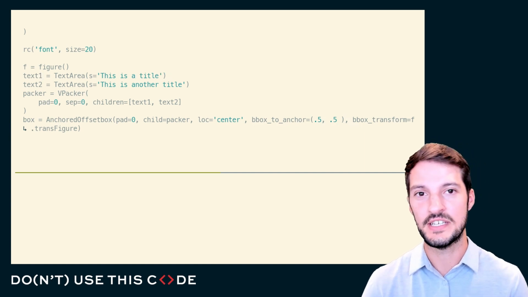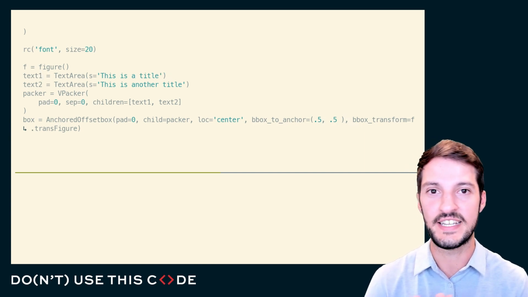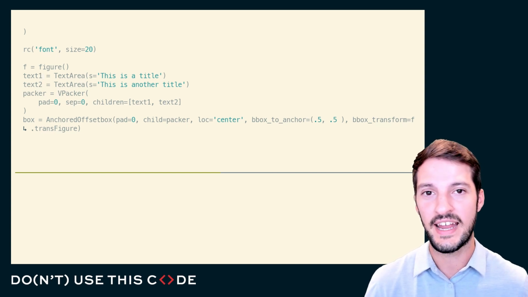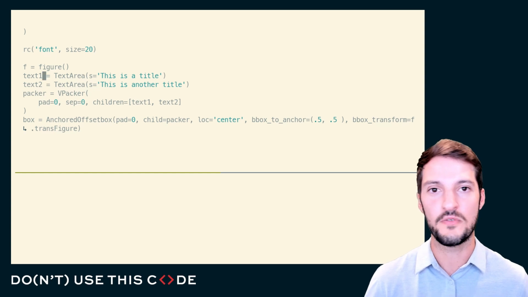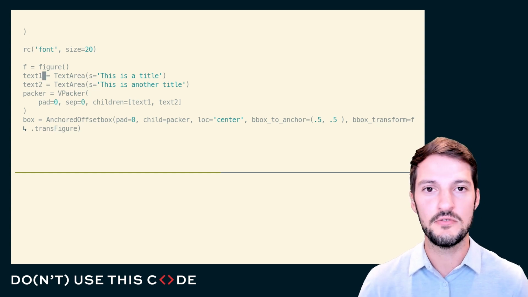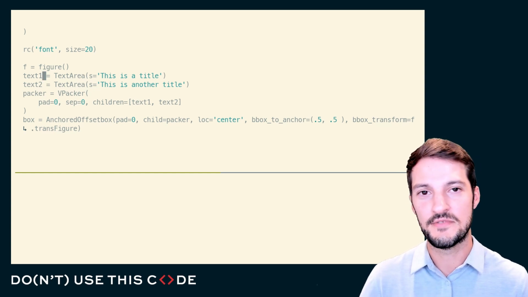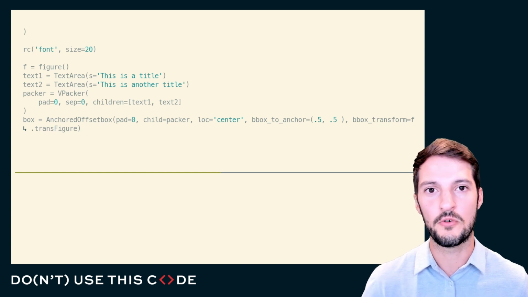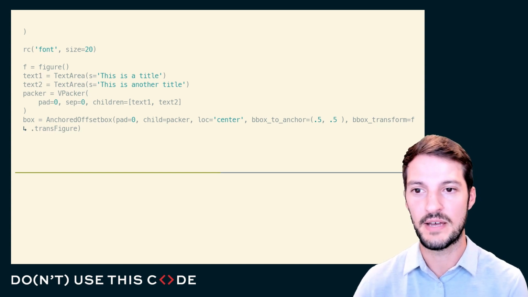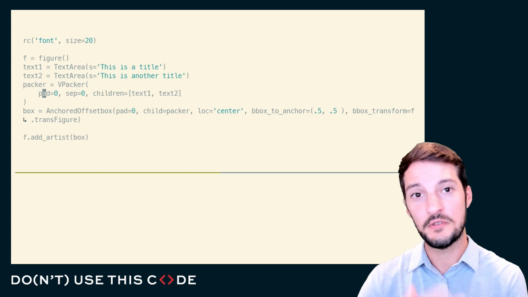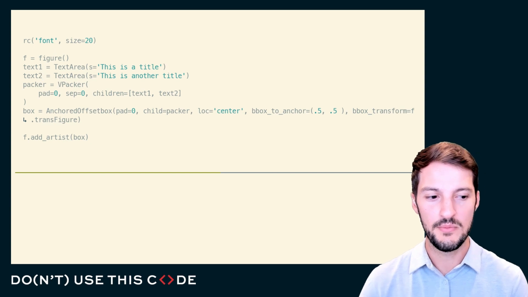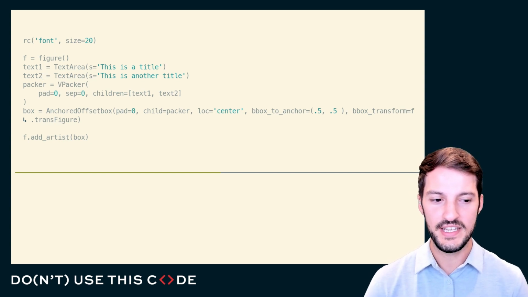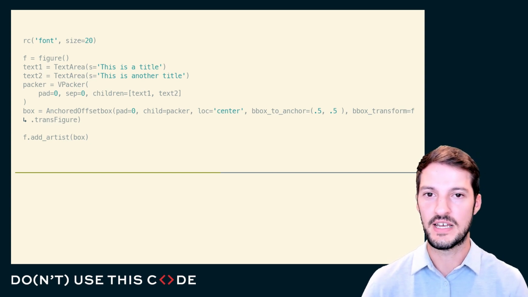I'm able to dig through the source code and I'm able to find an existing solution for a problem that I have. Sometimes these libraries don't expose the very explicit control over things that we want to do, and we need to kind of disassemble how they work in order to do the things that we want to do with them. And so whenever you need to vertically, horizontally stack some text left, right, top, bottom, we know that we can reach into these objects. But let's take one very large step back.